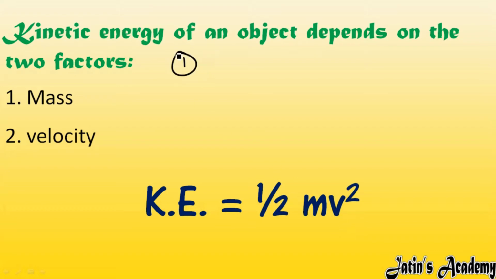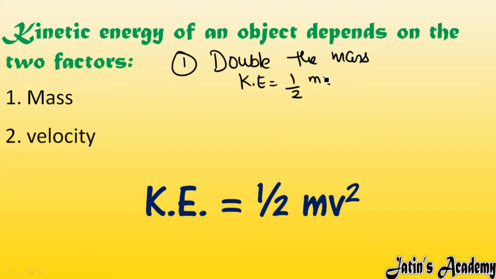First question is, if you double the mass of the object, then what about its kinetic energy? Means double the mass of an object. As we know, kinetic energy is equal to half mv square, the simple formula. When you double the mass, what about the new kinetic energy? See carefully. In the case of new kinetic energy, I am going to put m as 2m, because I am going to double the mass. So just put the value of m as 2m.